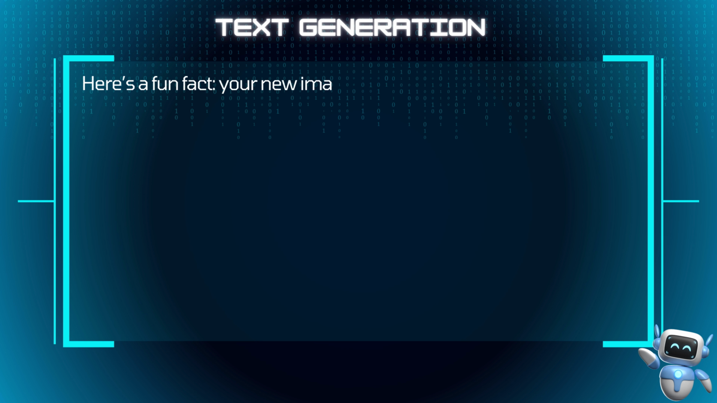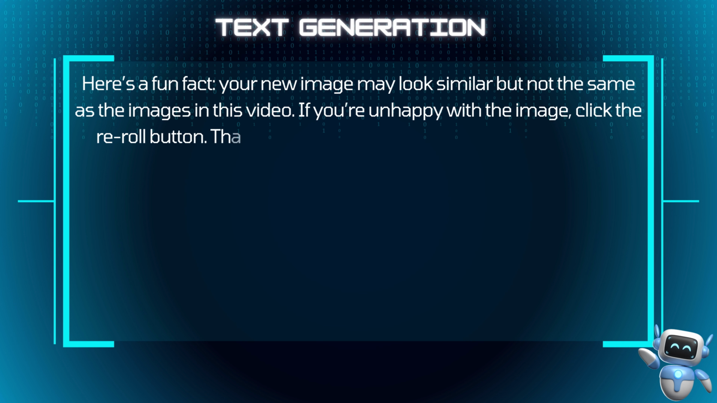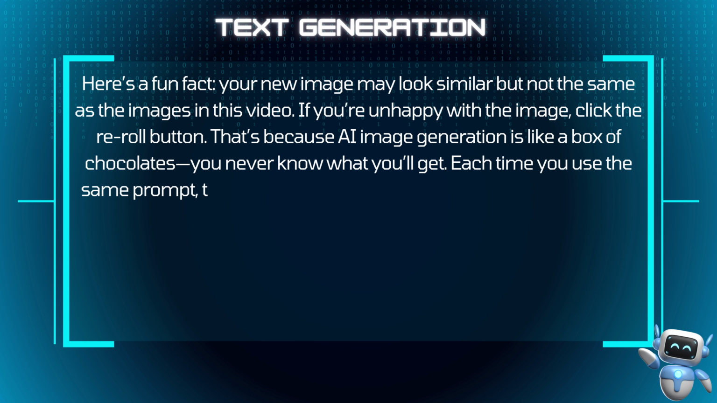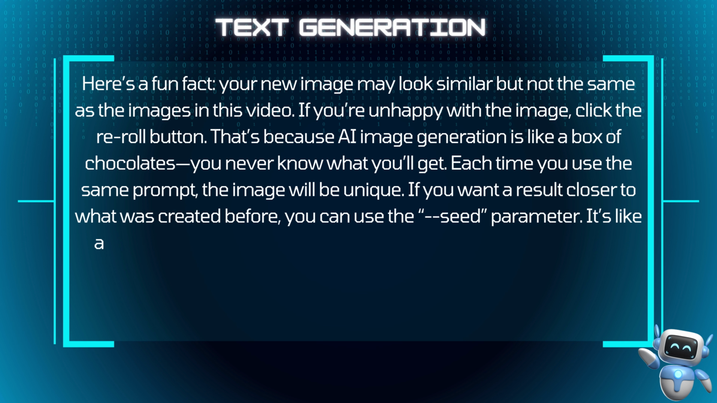Here's a fun fact. Your new image may look similar but not the same as the images in this book. If you're unhappy with the image, click the reroll button. That's because AI image generation is like a box of chocolates. You never know what you'll get. Each time you use the same prompt, the image will be unique. If you want a result closer to what was created before, you can use the seed parameter. It's like a magic word that tells Midjourney what you want.